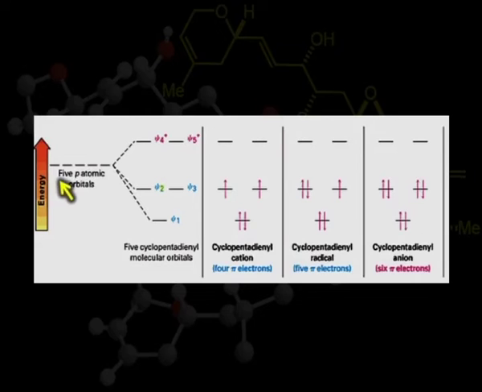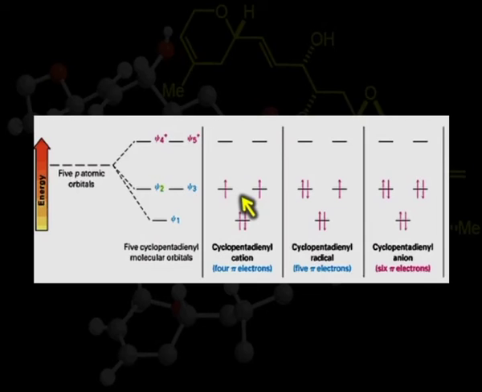Here we can see how the 5 p atomic orbitals are combining together. Combining 5 p atomic orbitals, a total of 5 MOs will be formed, in a way that there is one single lowest-lying MO, then MOs in a degenerate pair. Now we will fill up the electrons. In the cyclopentadienyl cation, where the number of electrons is 4, we can see 2 electrons lie unpaired.